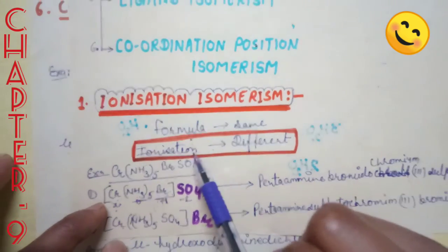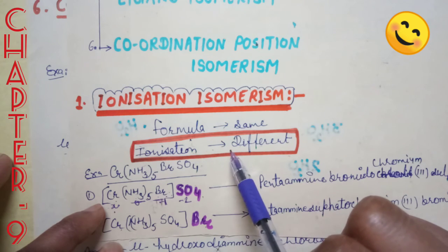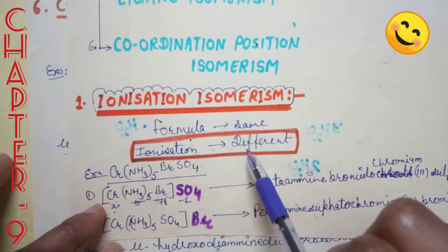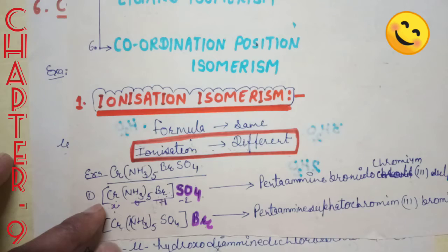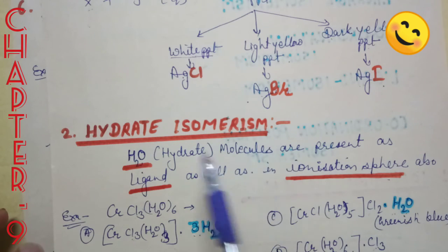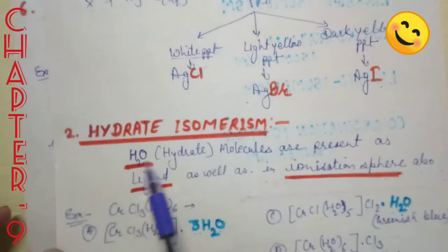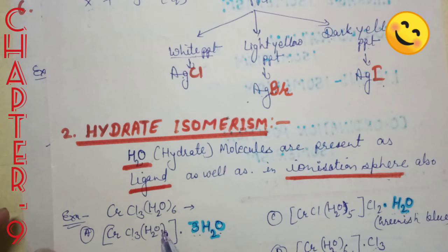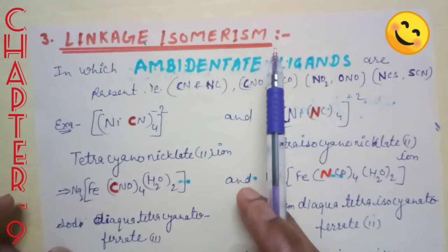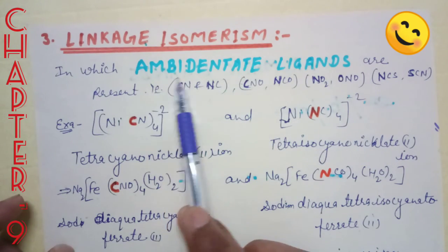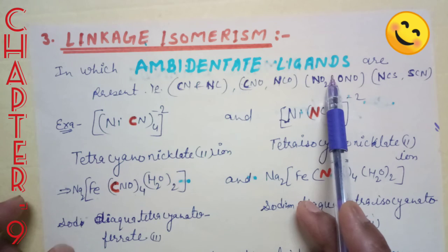Ionization isomerism is shown by the complexes in which the ionization sphere is different. Okay. Hydrate isomerism is shown by the complex in which H2O molecules are present in both the ionization sphere and the coordination sphere. Clear? Linkage isomerism is shown by the complex in which ambidentate ligands are present.